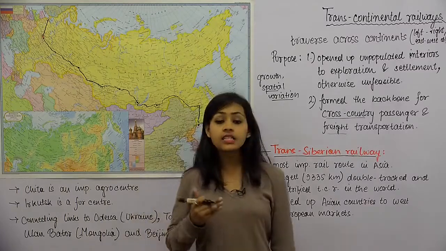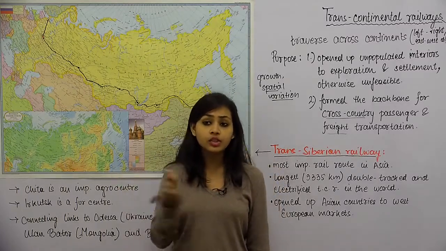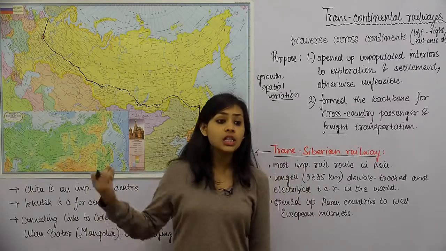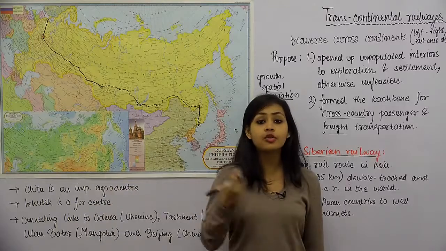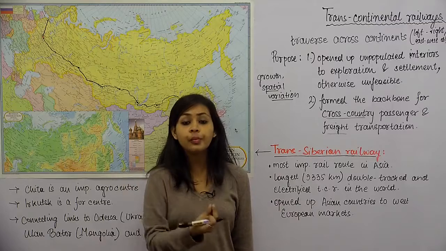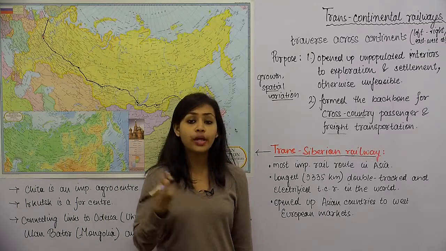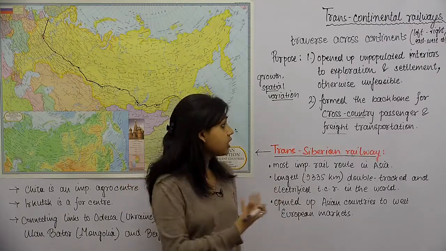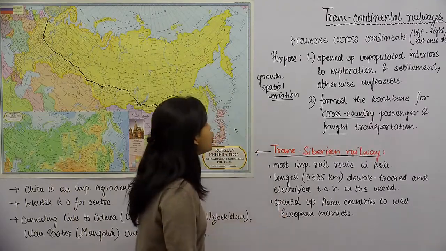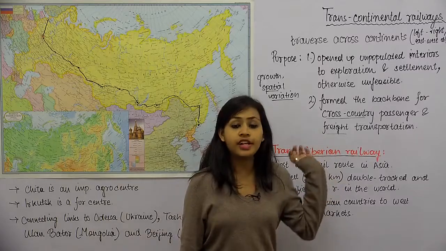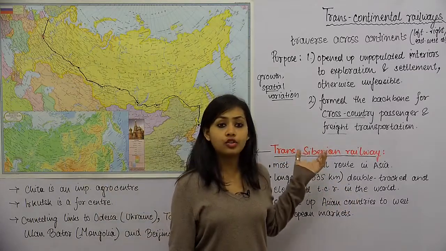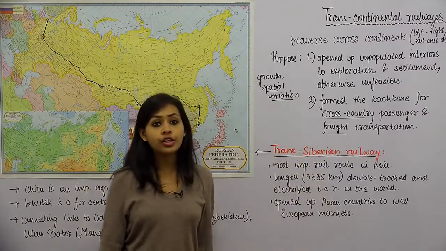And the second thing is, पूरे from one extreme corner of the country or continent to the other extreme corner, now there is huge, bulky movement of cargo, and there is a movement of passengers as well over long distances. So these are the two very vital purposes that are solved by transcontinental railways.